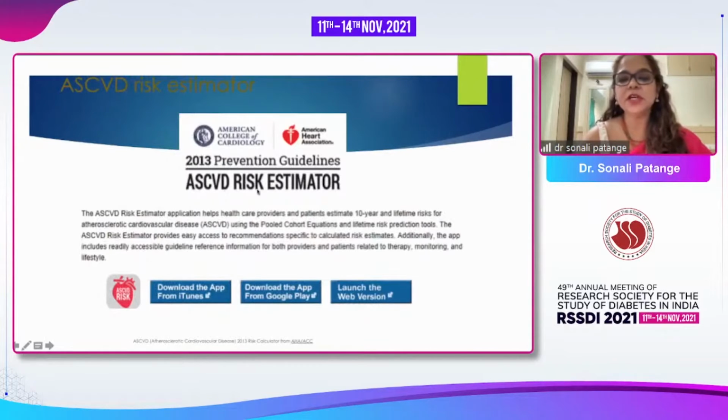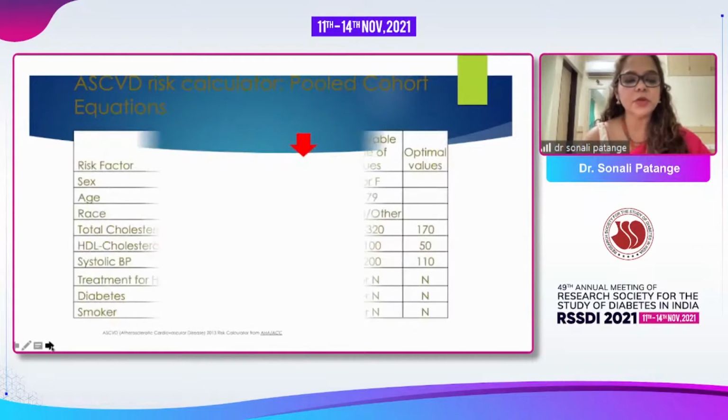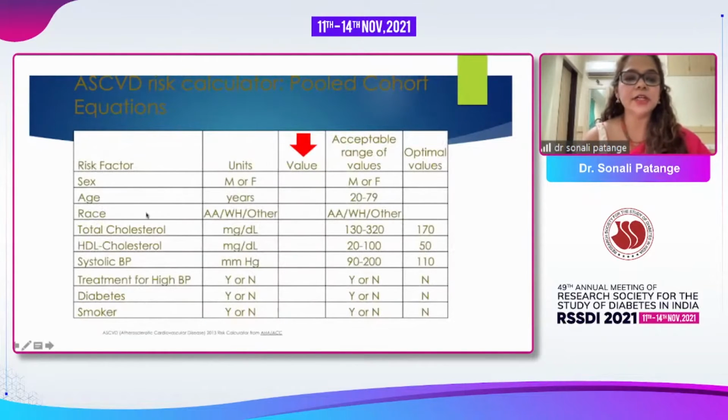In 2013, the ASCVD risk estimator came out, which helps healthcare workers and patients estimate 10-year and lifetime risk for ASCVD, and which uses the pooled cohort equations and lifetime risk prediction tools. However, since this is derived from the Framingham score, which had only 5% of the total 5,000 patients enrolled who were diabetic, I think UKPDS and ADVANCE work way better than the other calculators.